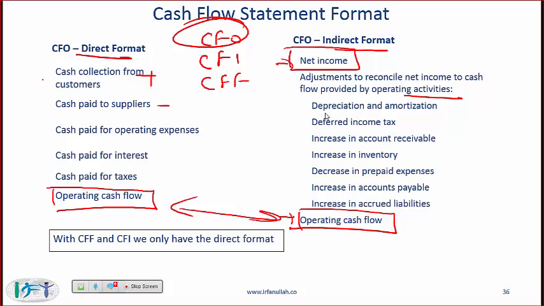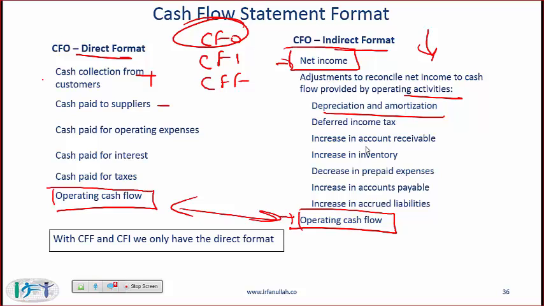So you add back depreciation and amortization. Note that on the direct format there is no mention of depreciation and amortization because there you are only dealing with cash items. On the right, with the indirect format, since the net income was calculated after subtracting depreciation and amortization, you need to add back.